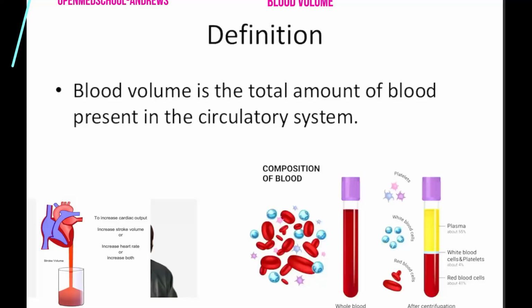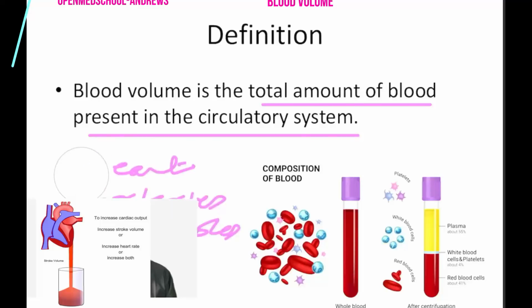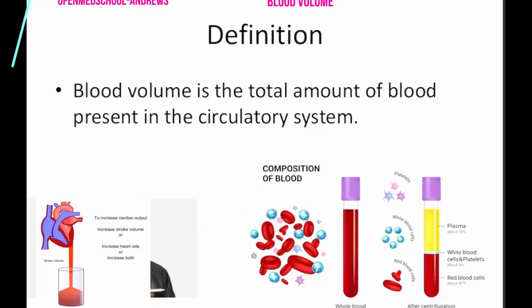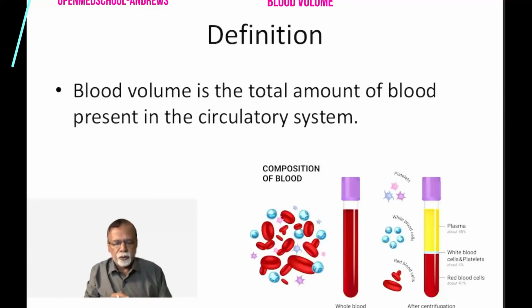Blood volume is the total amount of blood present in the circulatory system. And the circulatory system, as we know, consists of the heart, the great vessels, that is arteries, arterioles, capillaries, venules, veins, and the total amount present in this is the blood volume.